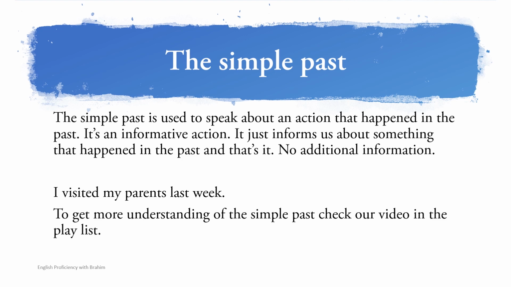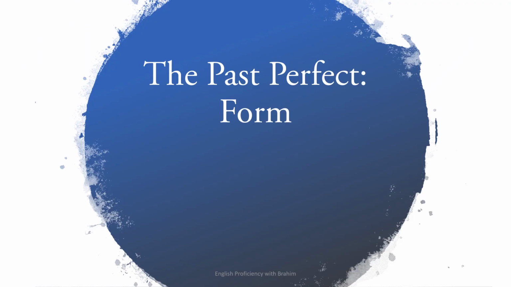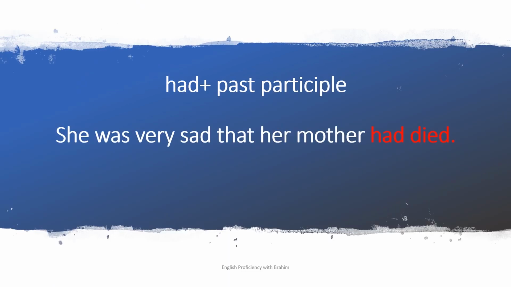Now let's move to the past perfect, and we will start with the form. So the form of the past perfect is the following. We have had plus past participle. For example, she was very sad that her mother had died.